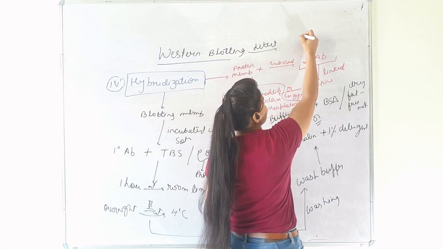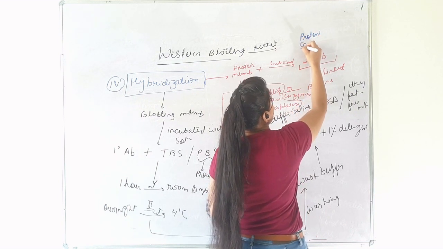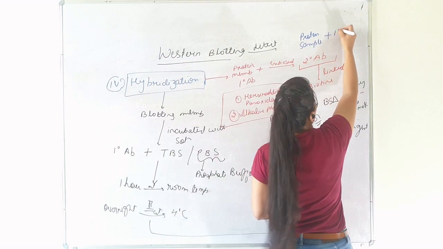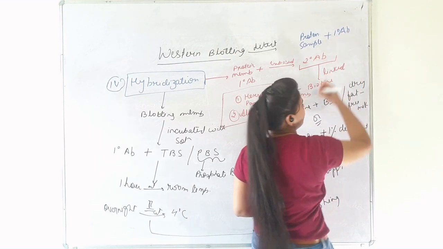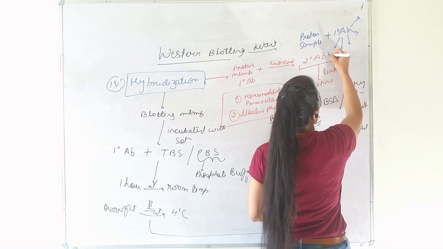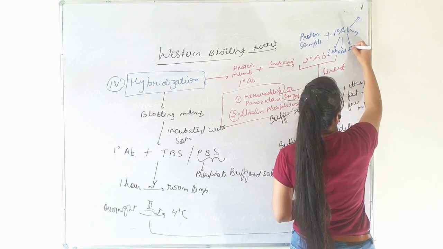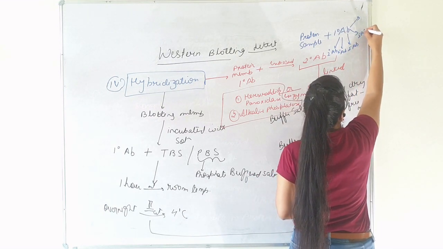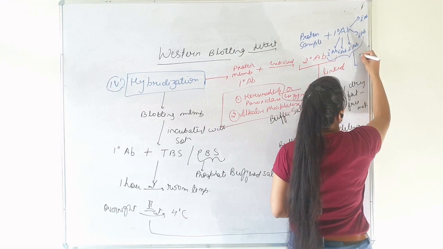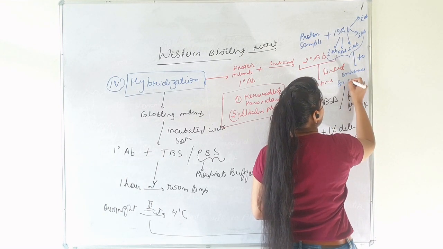Here, this is the protein sample, which is bound to the primary antibody, and with the primary antibody, several secondary antibodies are bound, and hence amplified signal.